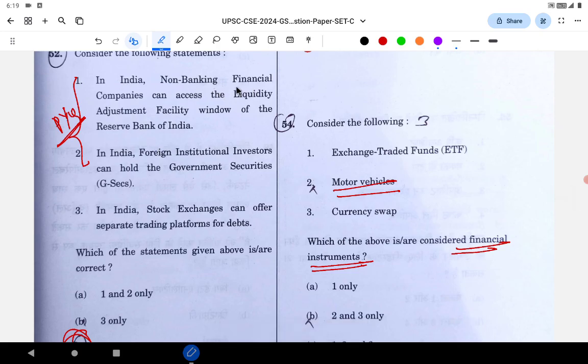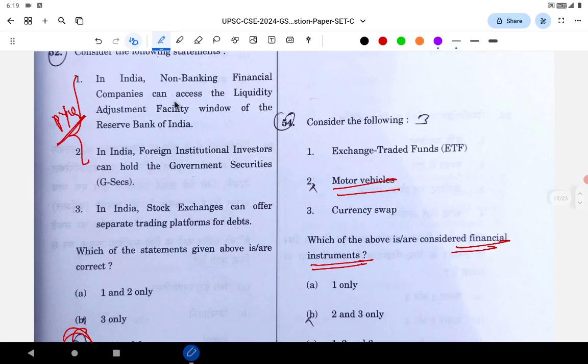In India, non-banking financial companies can access. So it is talking of a possibility, and also they have asked about non-banking financial companies in the PYQ. In India, the foreign institutional investor can hold, and also they have asked about FIIs in the PYQs. In India, the security exchanges can offer separate trading platforms. All three are talking about possibilities, and they were asked in the PYQ. All three statements are correct, and also it's a PYQ.